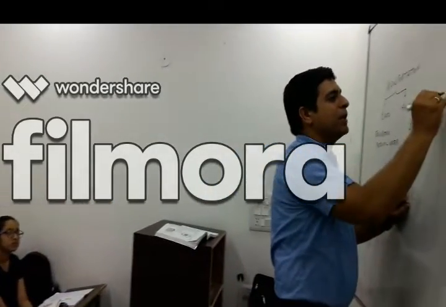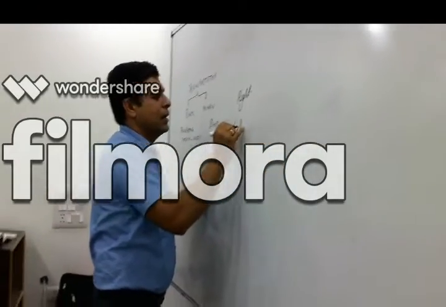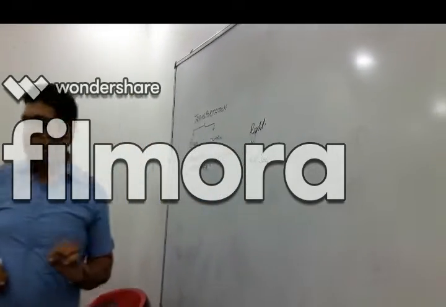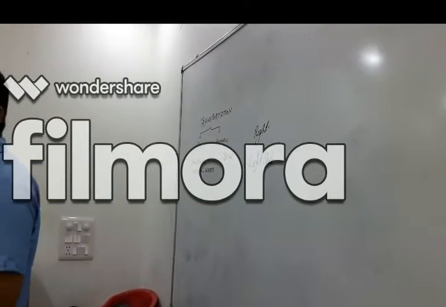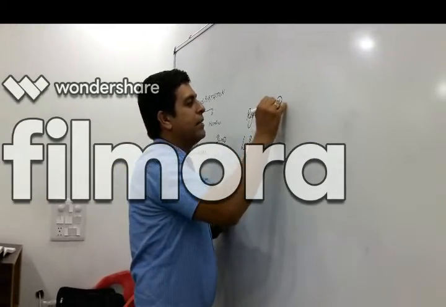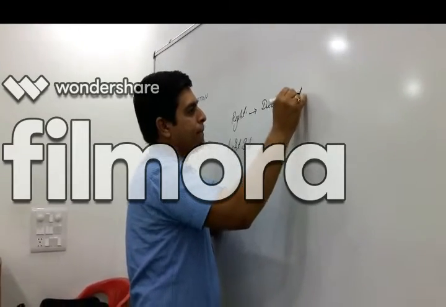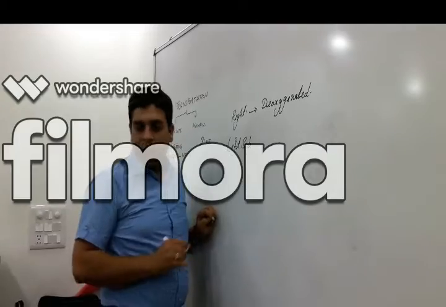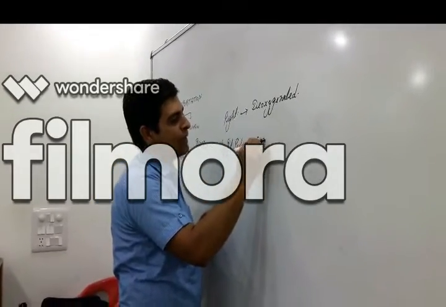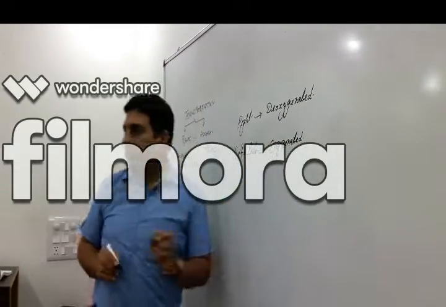One is the right side of the heart, and second is the left side of the heart. Remember one thing: in the right side, the nature of blood is deoxygenated, and in the left side, the nature of blood is oxygenated.